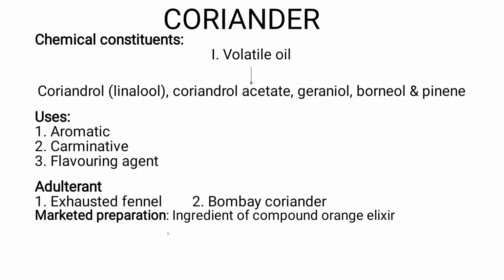Fine. Adulterant: we may be admixing exhausted coriander. Exhausted coriander means we isolate all the volatile oil present in the coriander and then market the remainder. If you market a crude drug without any chemical constituents in it, it is called an exhausted drug, right? Since coriander contains volatile oil, it is very easy to isolate or distill the volatile oils, and the remaining substance is marketed and sold, which is called exhausted coriander. And the second adulterant is Bombay coriander, right?